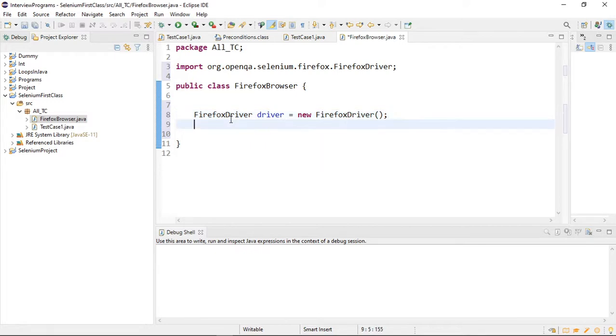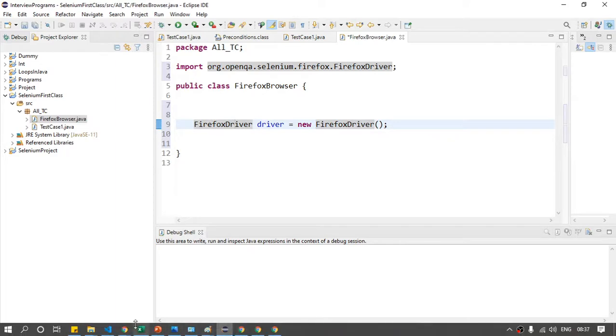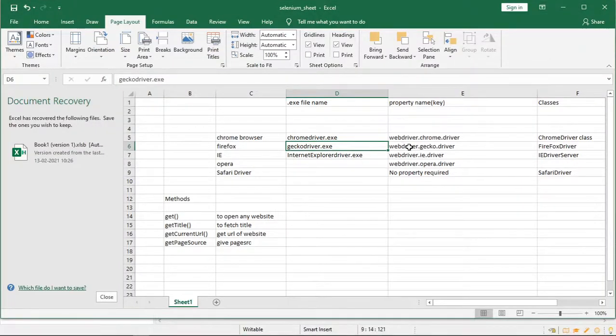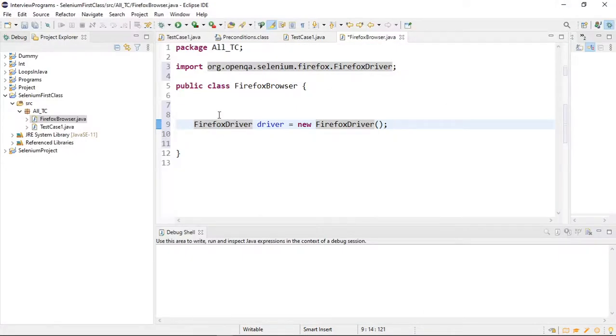If you remember, in the case of the Chrome browser we set some property. Similarly, inside this class there is one property, this is the property. I will share this file if you want. This is the property I need to set before creating the object of this class. System.setProperty again.